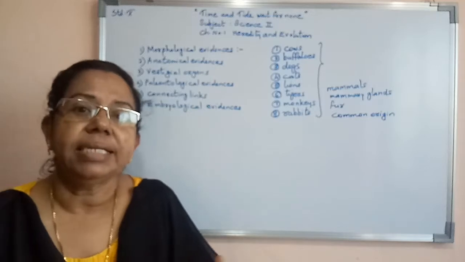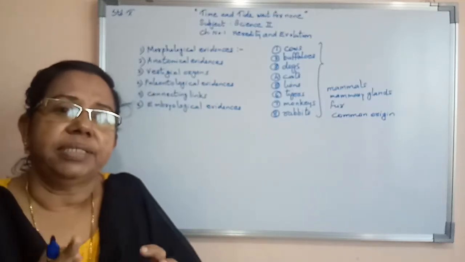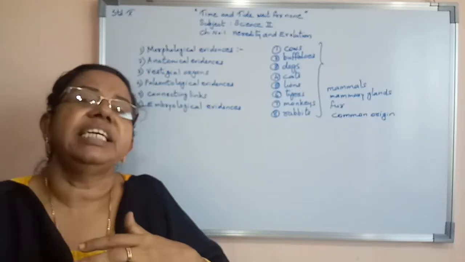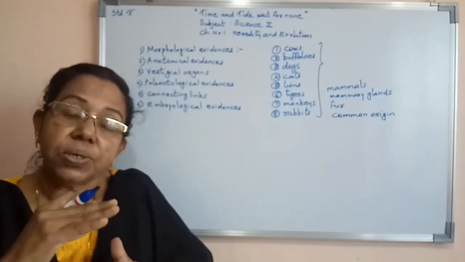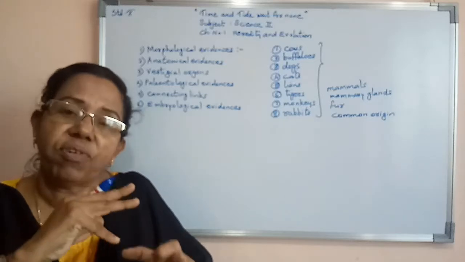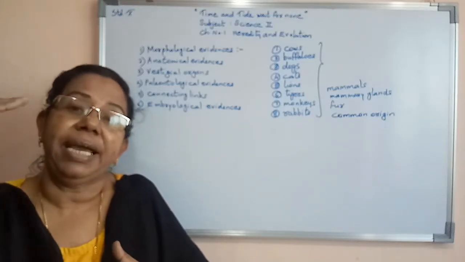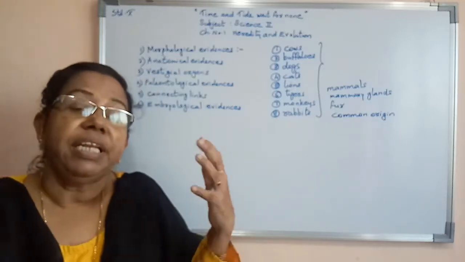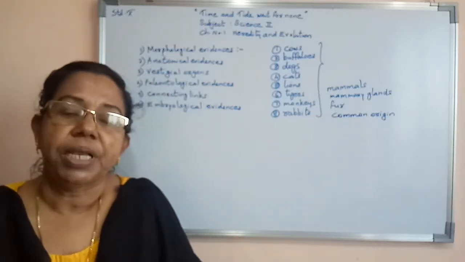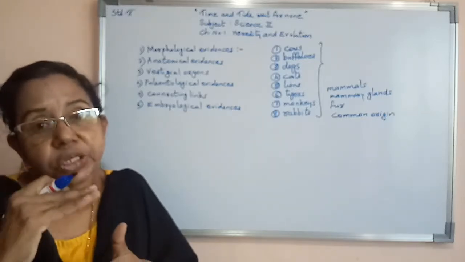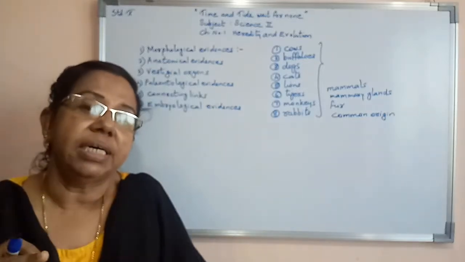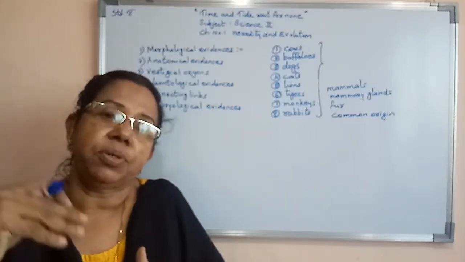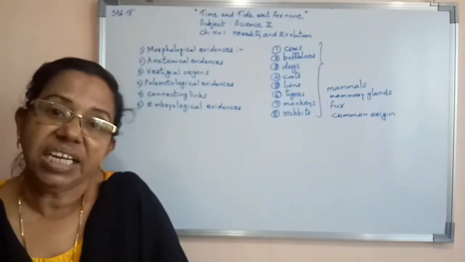At the same time, we can say that all organisms are not alike. In their body, some changes are there. Such changes occur from one organism to another organism, and to yet another. For that to occur, many years have been taken. Such slow and steady changes occurring from one organism to another is known as evolution.